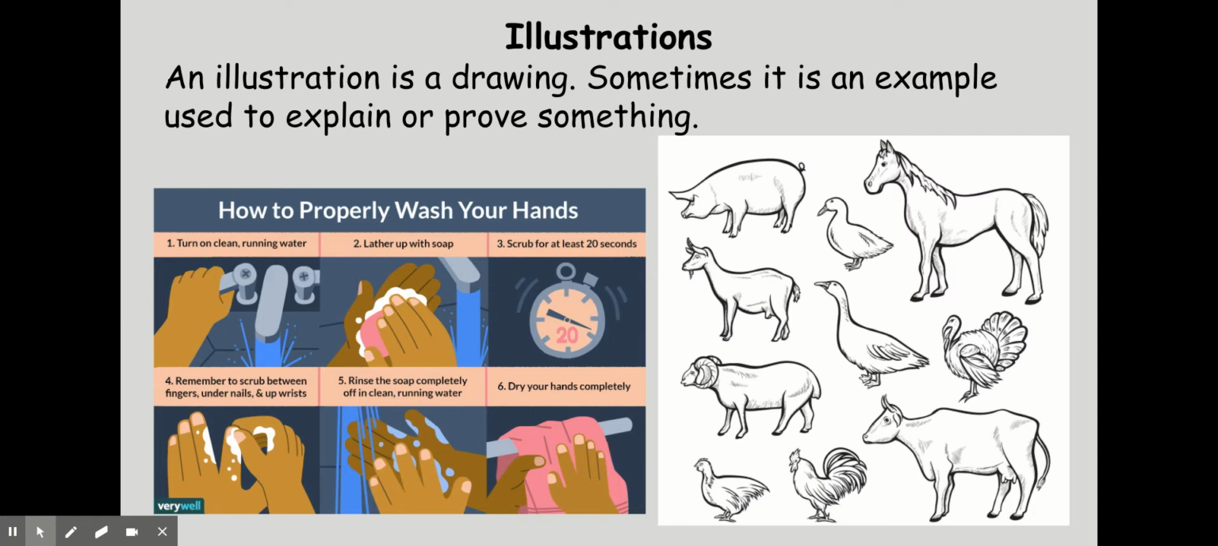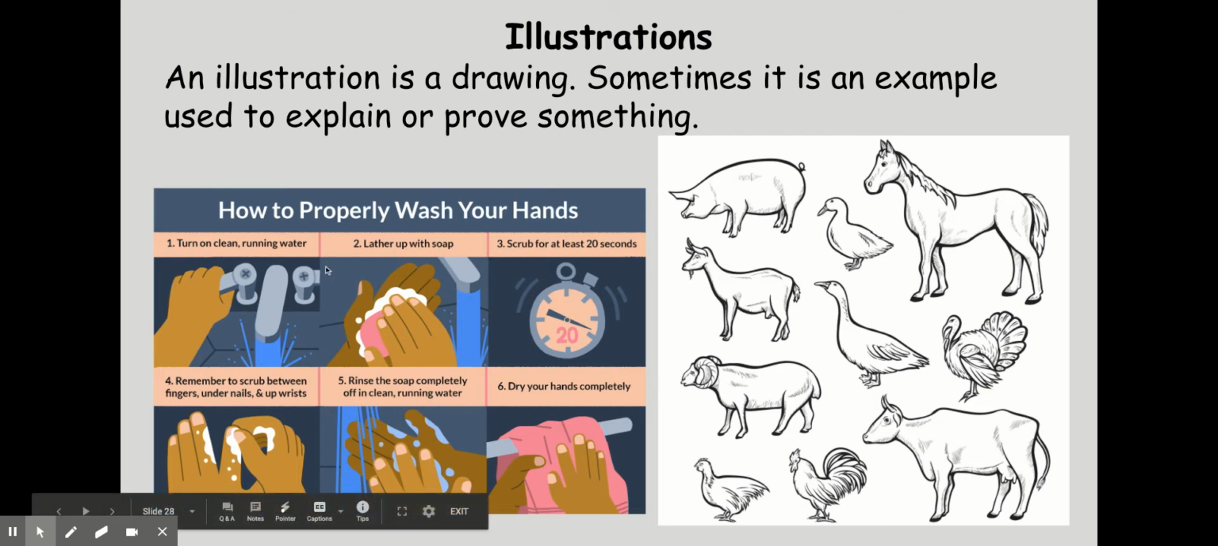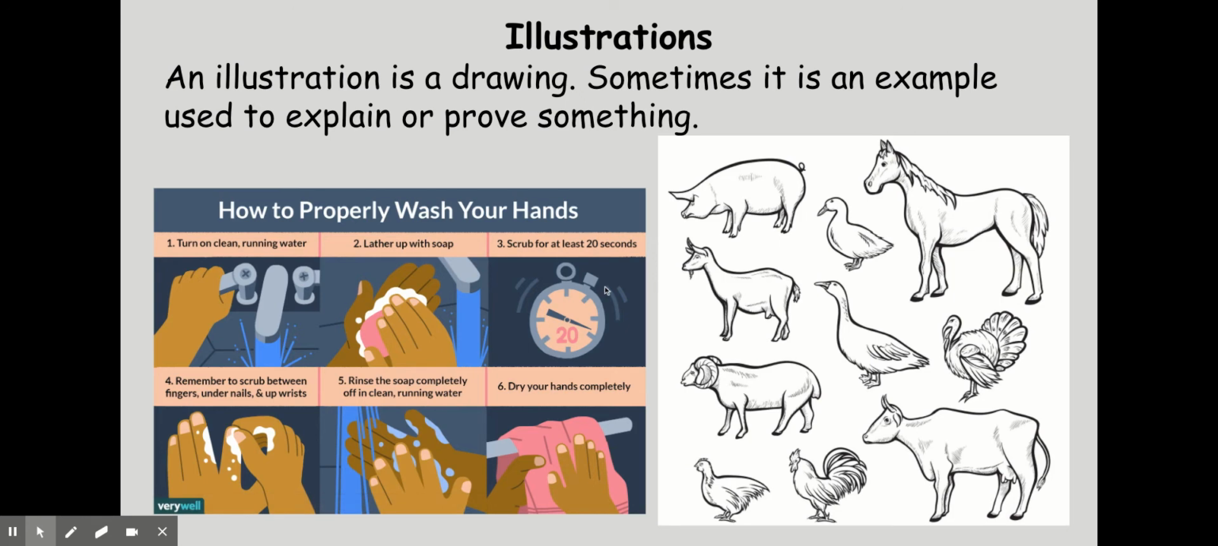Illustrations. An illustration is a drawing. Sometimes it is an example used to explain or prove something. So, here I have two different types of illustrations. One of them is this infographic, and in this illustration you see different drawings of the steps to wash your hands properly. And over here on the other side, we have illustrations of farm animals.